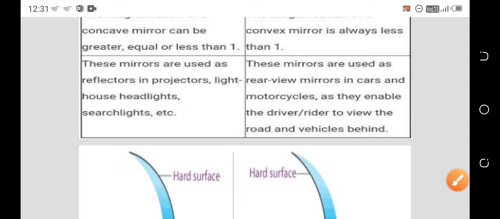These mirrors are used as reflectors in projectors, lighthouse headlights, and searching lights. Here we already discussed the uses of this one. Coming to the convex mirror, these mirrors are used as rear view mirrors in cars and motorcycles, as they enable the driver or rider to view the road and vehicles behind.